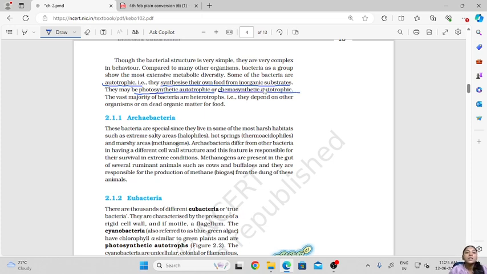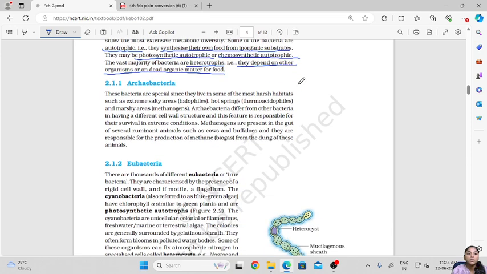A vast majority of bacteria are heterotrophs, meaning they depend on other organisms for their source of food. These heterotrophs could be parasitic, or they could be feeding on dead organisms, that is, they could be decomposers.